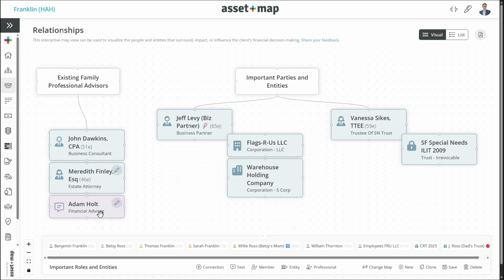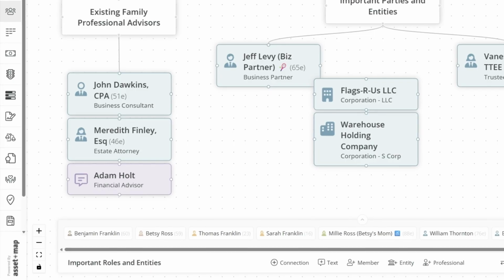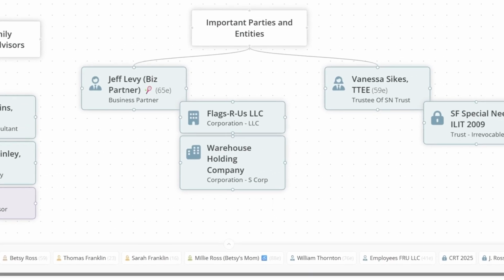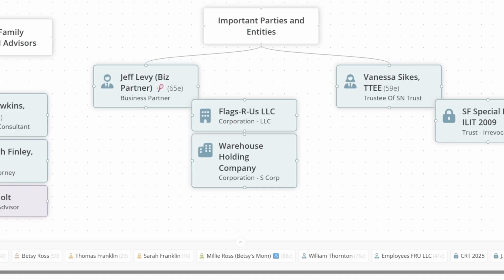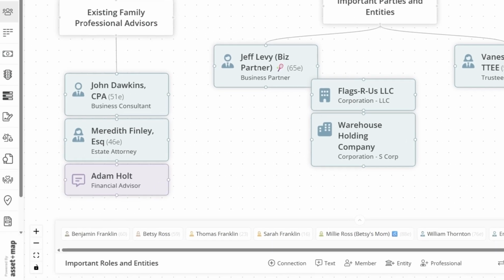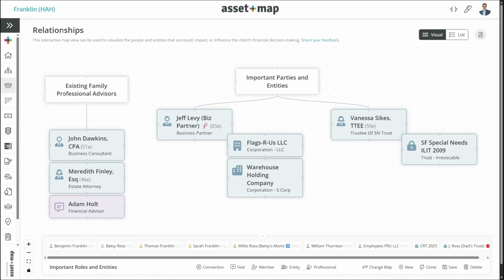It's important sometimes for us to think about who are their advisors and what's the role that we play. We very often don't allow other advisors to participate in the conversation because we keep those separate. Well, now we may be able to not only invite them, but show them that we're putting John in the conversation that we're also having with the family. We're including Meredith as an important asset of the families. And this is really critical today as we collaborate with other team members for family that may not be part of our infrastructure, might not be part of our team or our firm.